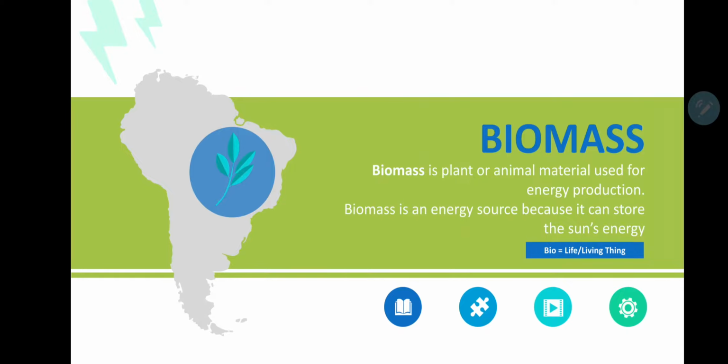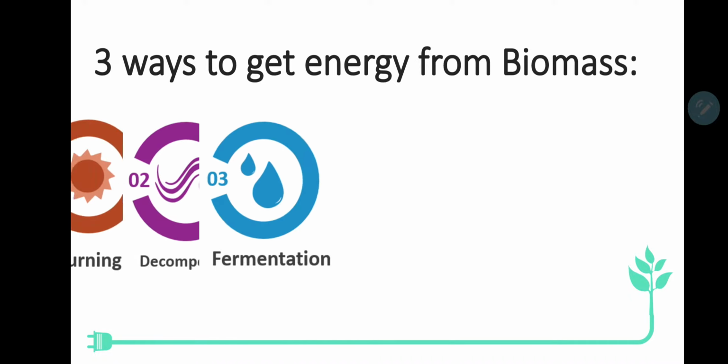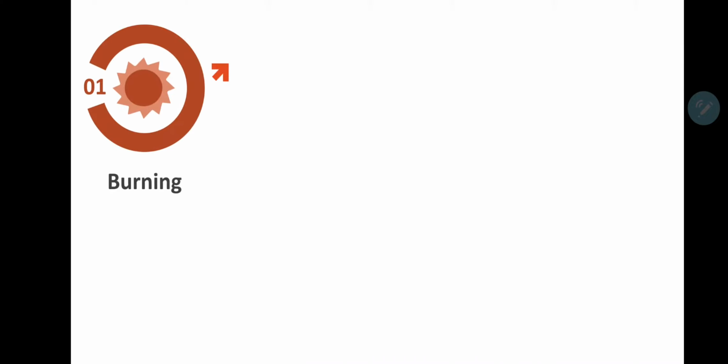Let's continue. How do we get the energy from the biomass? There are at least three ways to get the energy from the biomass. The first one is by burning. The second one is decomposition. The third one is fermentation. We are going to discuss this one by one. The first one is burning.